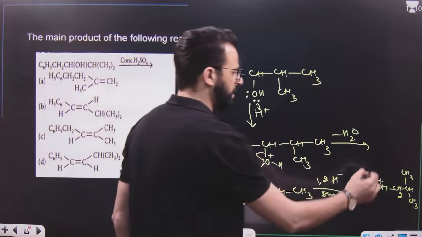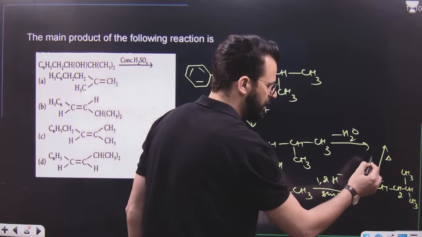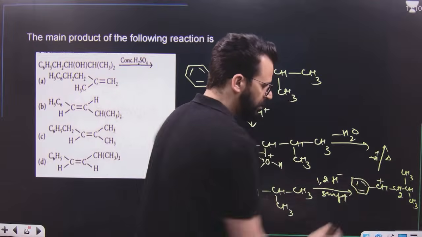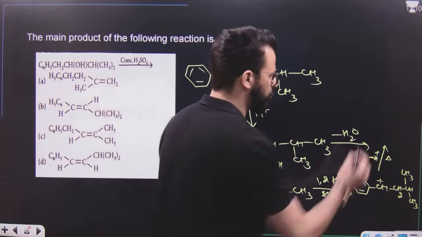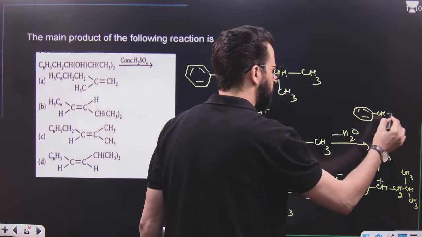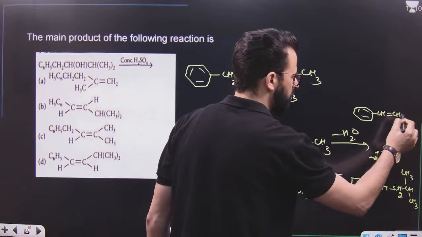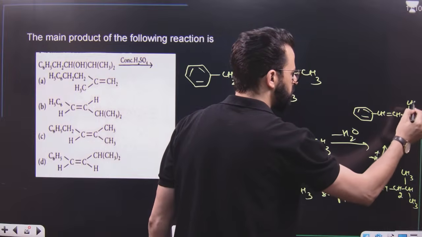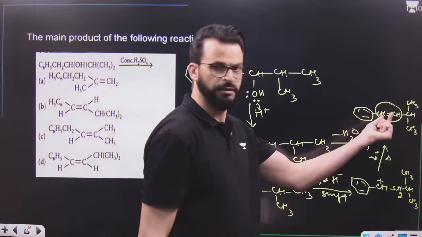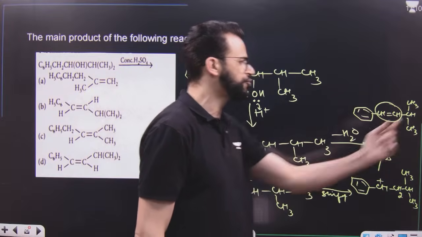After that, because of heat, it will lose a water molecule. Sorry, it will lose hydrogen, H positive, from this position. This position does not have H. This position, it will lose H positive. So we will get phenyl, then CH, then a double bond CH, and to that double bond, it is CH, CH3, and CH3. That means it's a carbon-carbon double bond. On this carbon, it is H and phenyl. On this carbon, it is H and isopropyl.